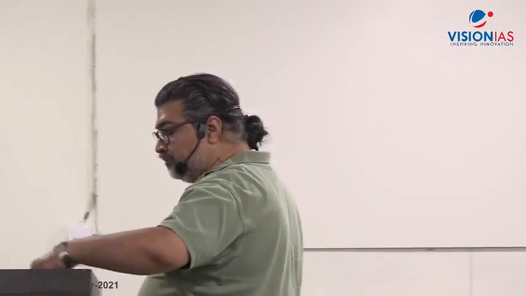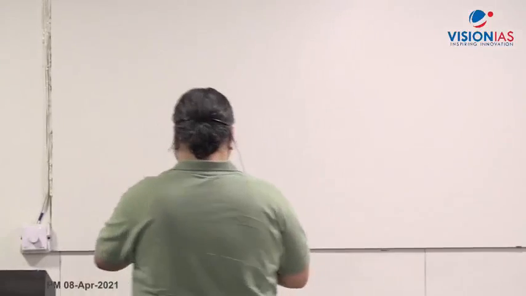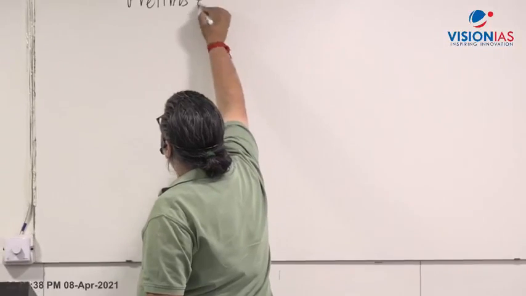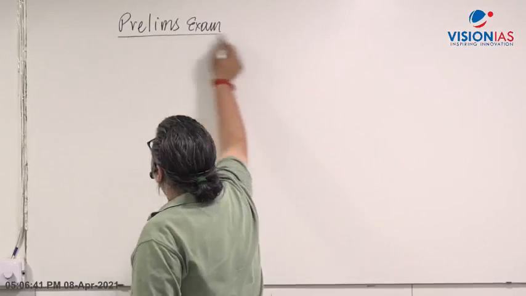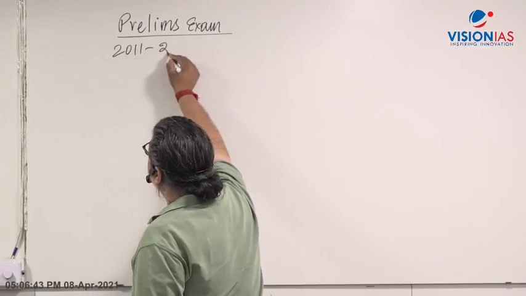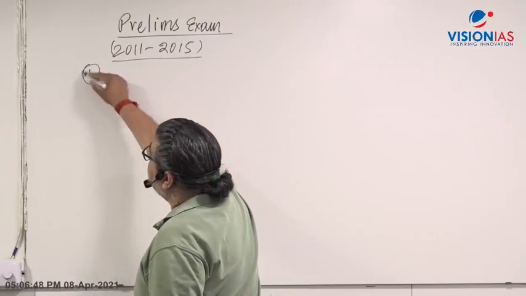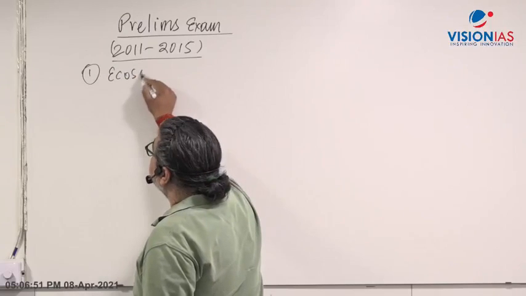Okay, everyone, good evening. We are into the third class of environment and ecology, and as I started the topics in the previous classes on the ecological aspect, we'll continue doing that. From the UPSC point of view, in the prelims exam, continuously from 2011 to 2015, if you look at the questions there, you'll find a question has been asked on the ecosystem concept.